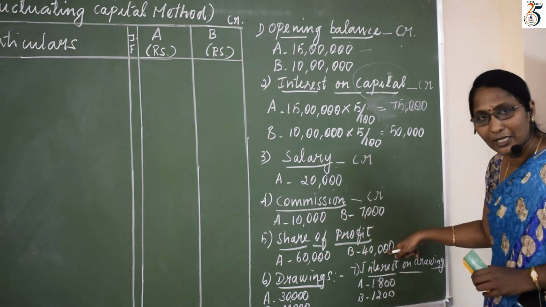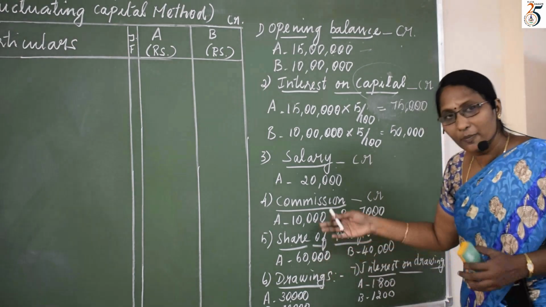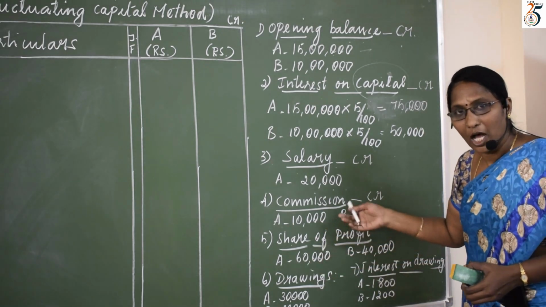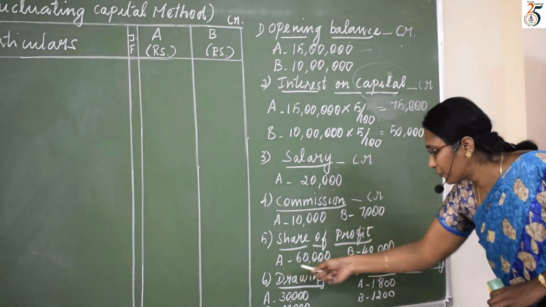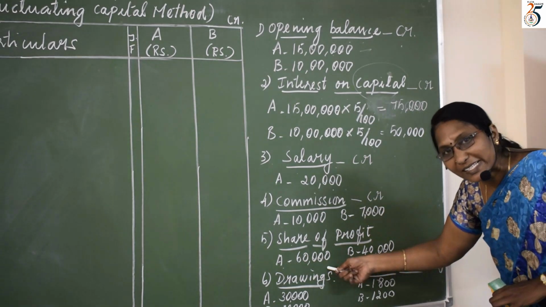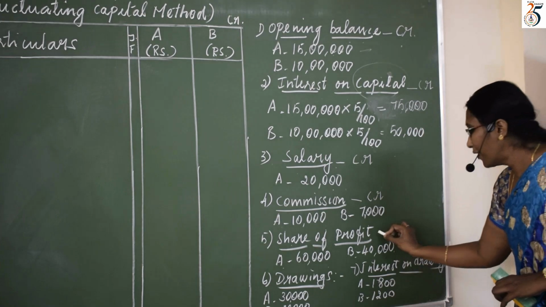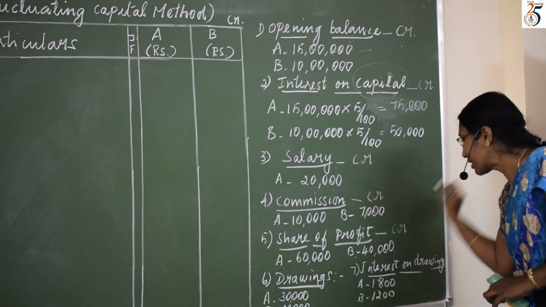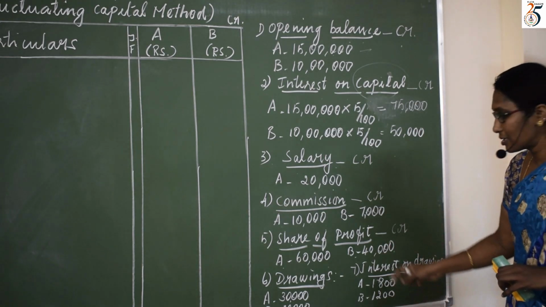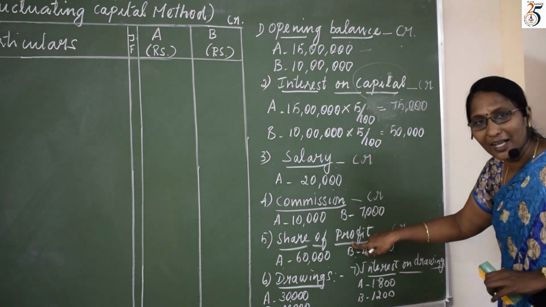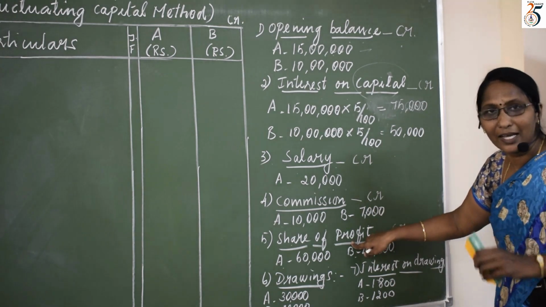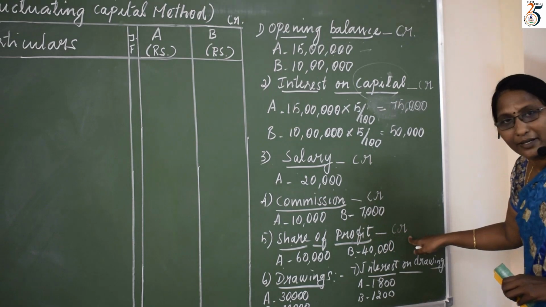Directly I have taken the profit values, so we need not prepare the P&L appropriation. How much profit for A? Here it is given 60,000. How much for B? 40,000. Where do you write this? In credit side. Why? Because this profit should be added with the capital, which will increase the capital. So I write in credit side.